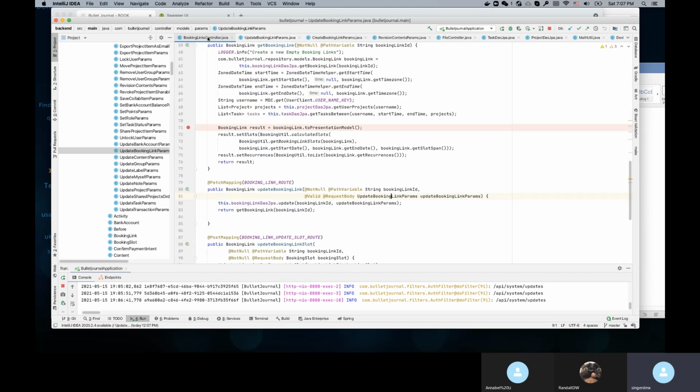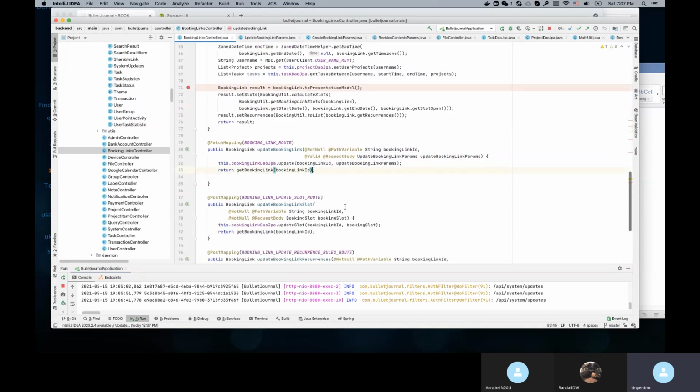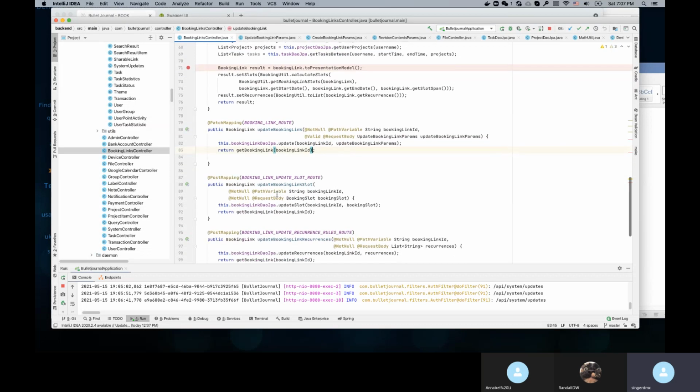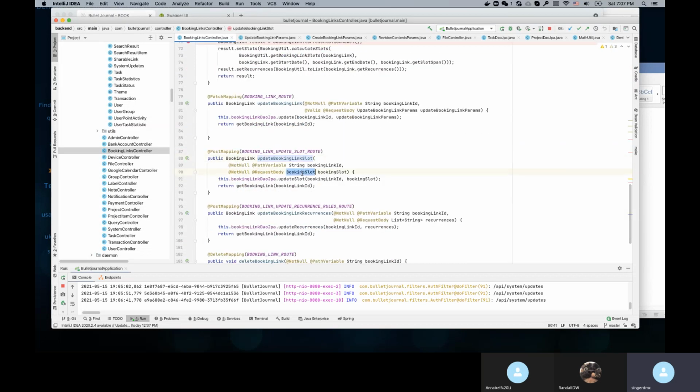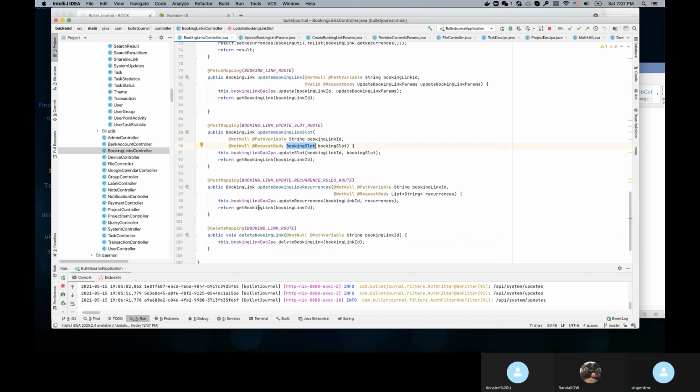So whoever needs to return, all these calls to get the booking link need to pass a time zone. So whatever calls here, we need to add a time zone. Even for this method, we need to add a wrapper function, because we need to return the slot after they change it, right? So for all of these we need to add a time zone.